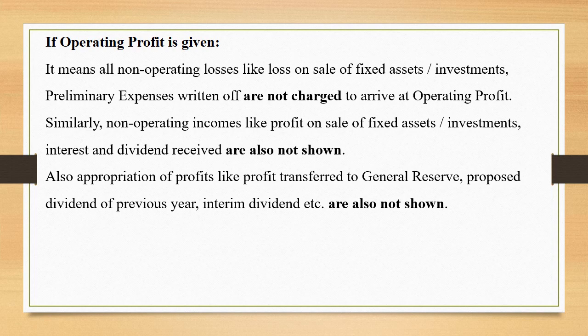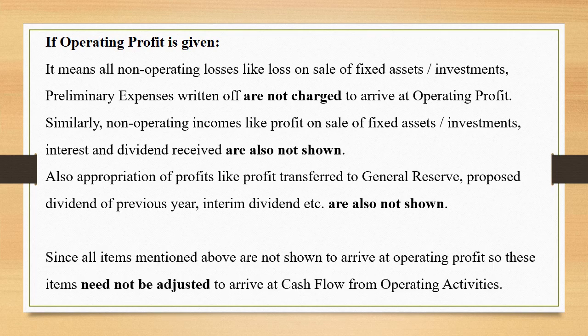Also, appropriation of profits like profit transfer to general reserve, proposed dividend of previous year, interim dividend, etc. are also not shown. All these items mentioned above are not shown to arrive at operating profit. So these items need not be adjusted to arrive at cash flow from operating activities.